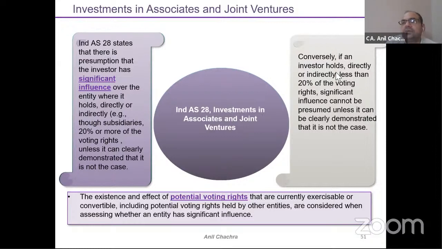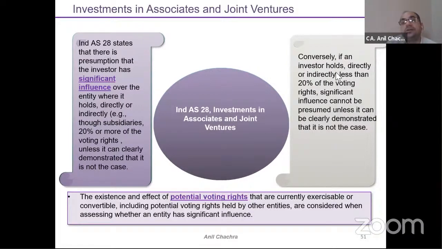We are having an investment of 20, 22, 25%, wherein I can prove that I am having significant influence. Significant influence means whatever decisions are taken by the company, I am having the influencing power while those decisions are taken, provided that I am having some sort of holding, which is 20%, right? So Ind AS 28 says that there is a presumption that the investor has significant influence over the entity where it holds directly or indirectly.